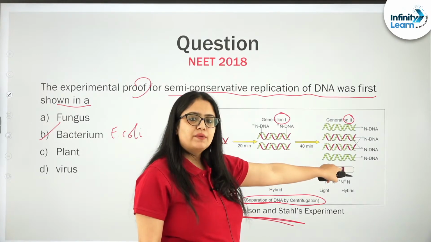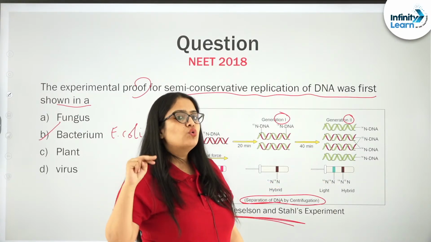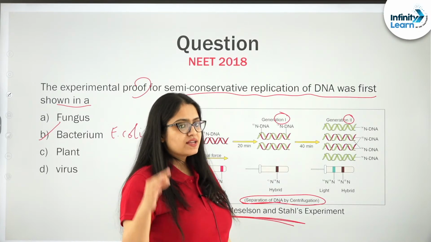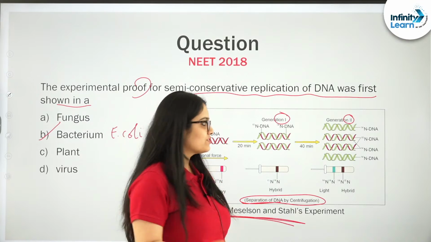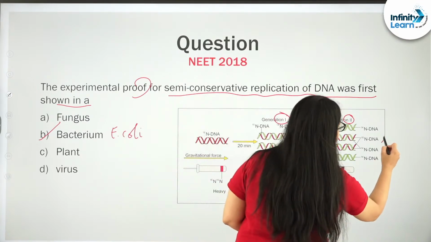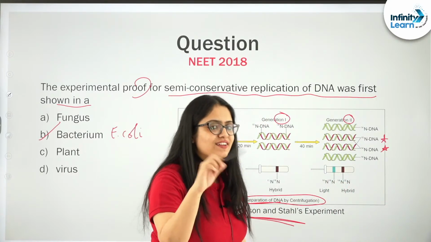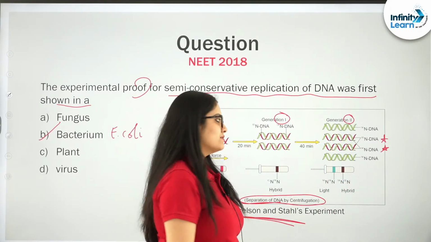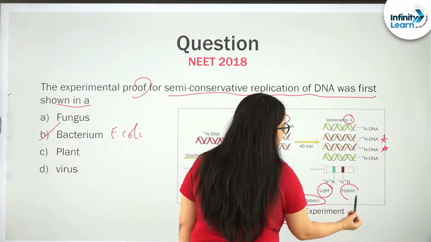During the experiment in the centrifugation tube they found two density bands. That simply means there is the presence of DNA in daughter cells where one strand is parental and another one is newly synthesized, right students. So, they obtained a light band and a hybrid band.